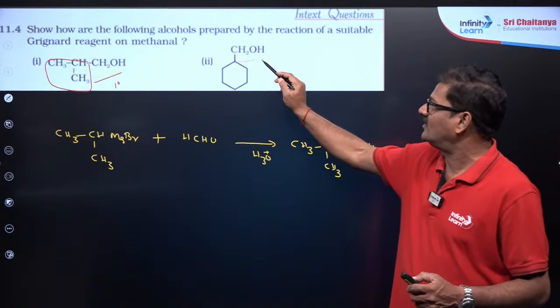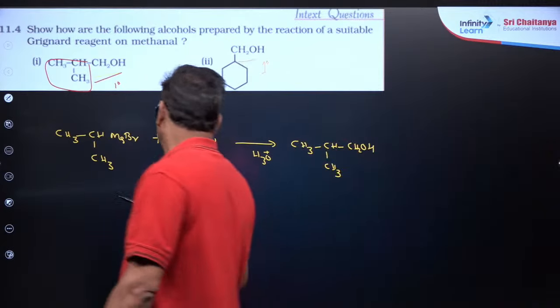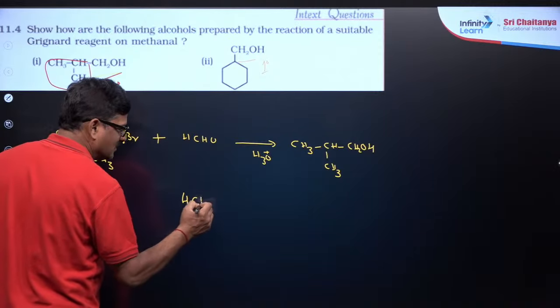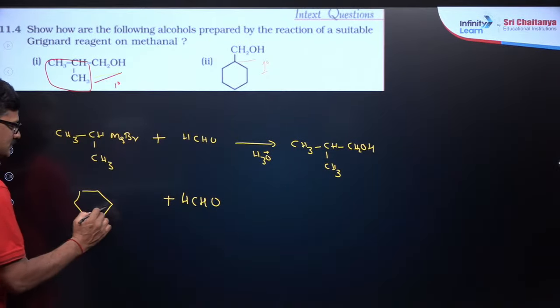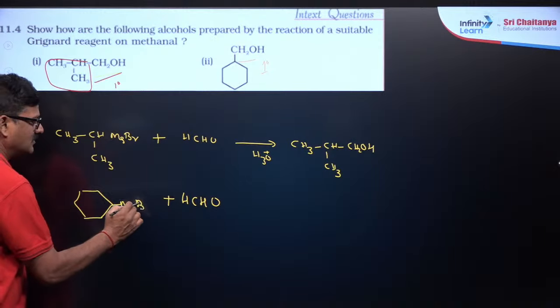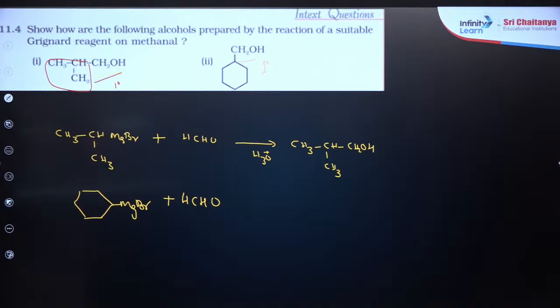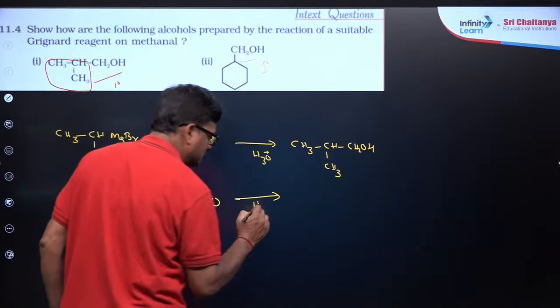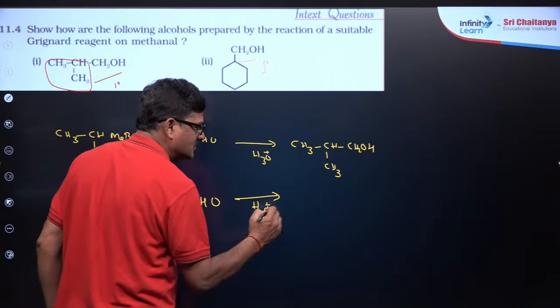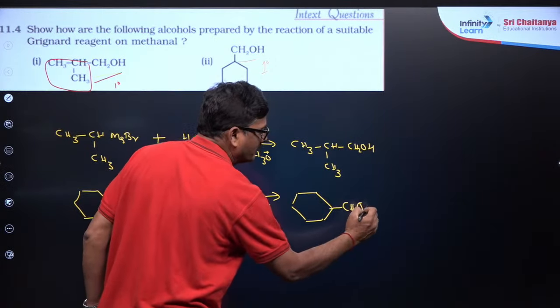And how do you do this? This is also a primary alcohol, beta. So we have to use formaldehyde. What is formaldehyde? HCHO plus and you are going to get magnesium bromide. Now we are going to see the further hydrolysis. So you will be getting cyclohexyl methyl alcohol.